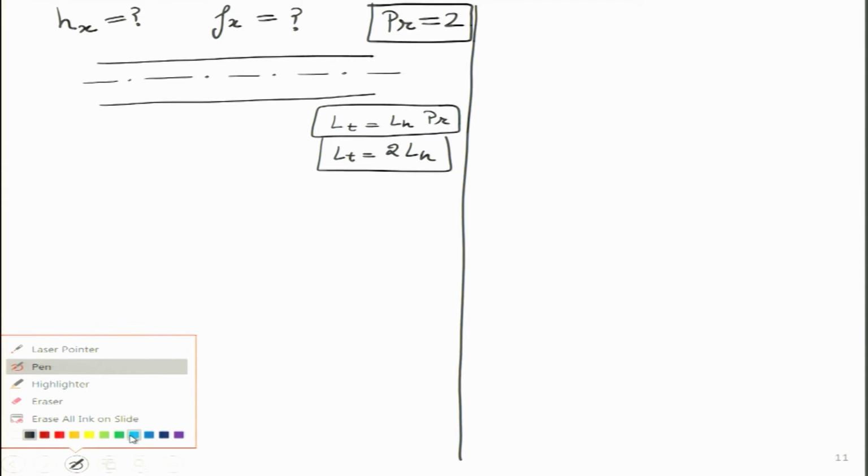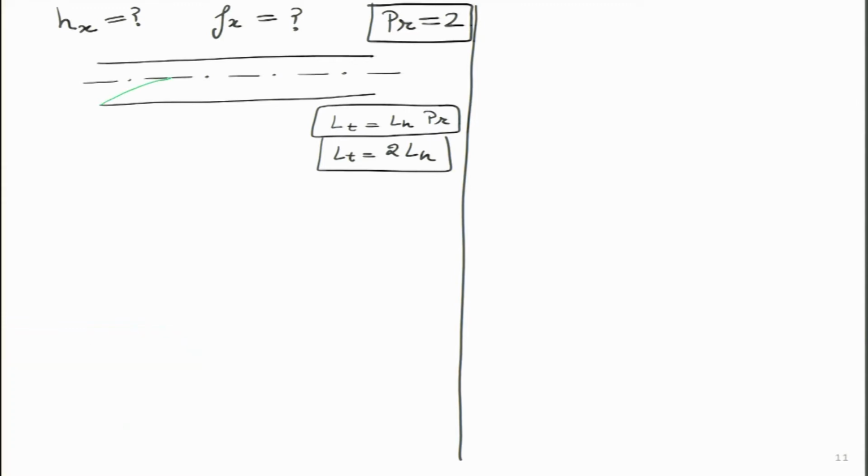So this thing let me draw over here. I will draw first the hydrodynamic entrance length over here is this much, and then I will draw the thermal entrance length, which has to be twice the length over here. So from here to here is LT, and from here to here we have LH. So this is the hydrodynamic entrance length and LT is the thermal entrance length, and this we are doing for Prandtl value equals 2. Now the interesting thing that we see, and I will draw the curve for that over here on the same scale,